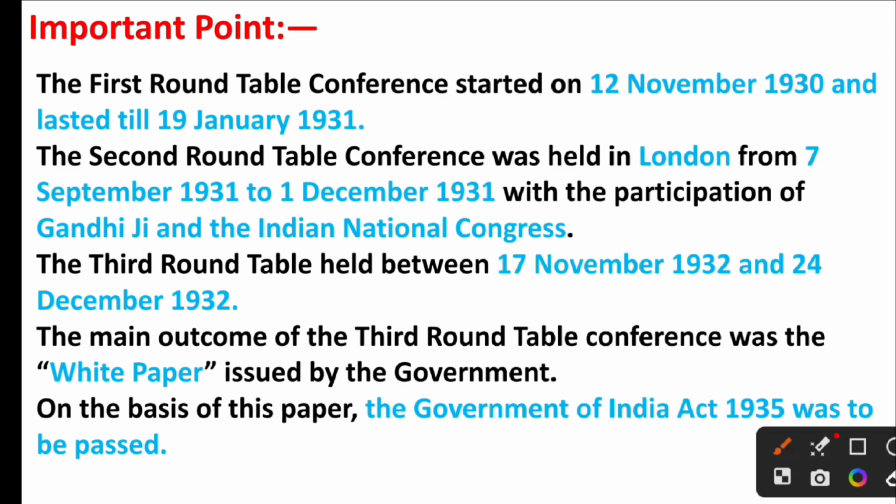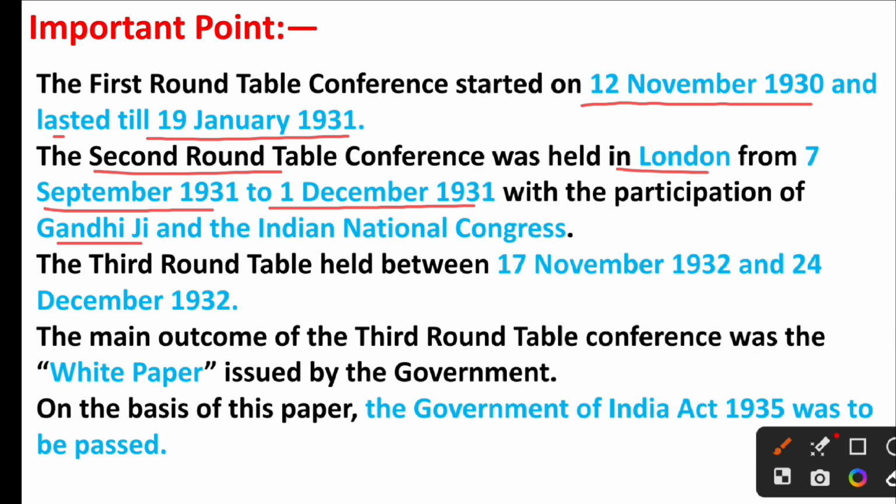Friends, the first roundtable conference started on 12 November 1930 and lasted till 19 January 1931. The second roundtable conference was held in London from 7 September 1931 to 1st December 1931 with the participation of Gandhiji and the Indian National Congress.